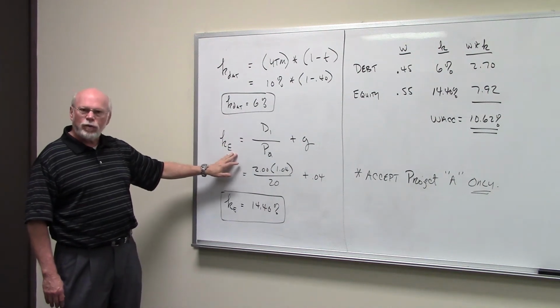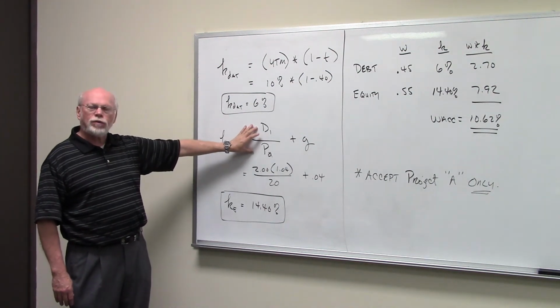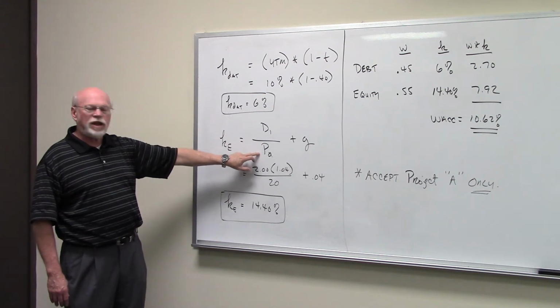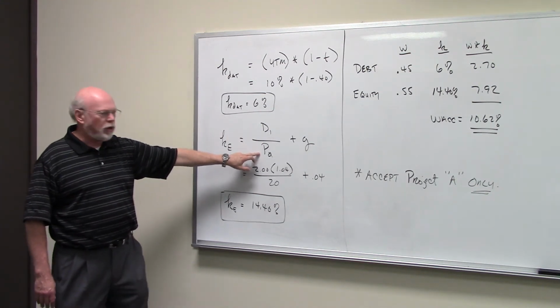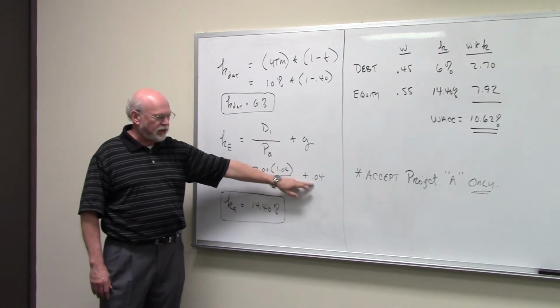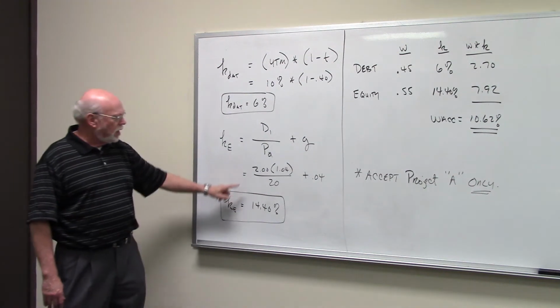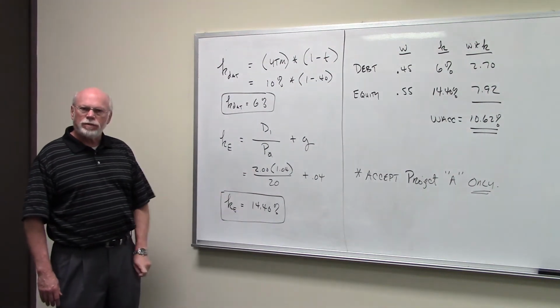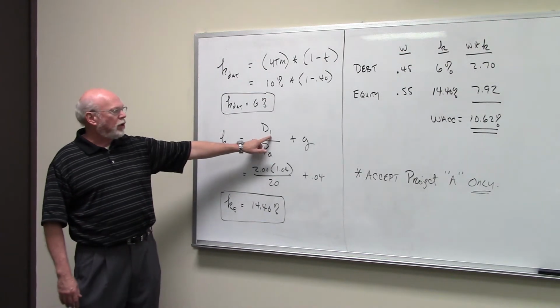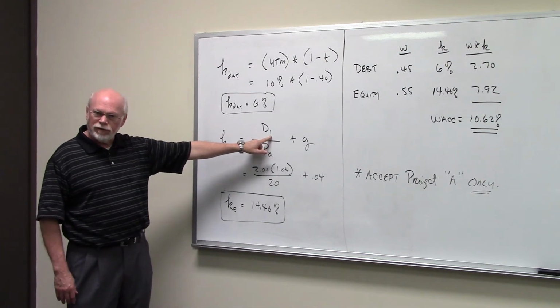The cost of equity is D1 over P0, the dividend we expect one time period from now, divided by the current price of the stock in the market, plus the constant growth rate, which in this case they tell us is 4%. Now they gave us D0, the dividend now. We don't really want the dividend now, we want the dividend one time period from now.